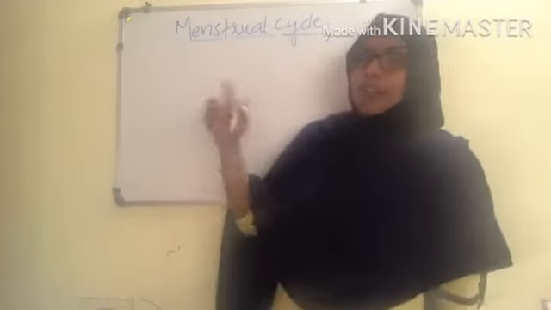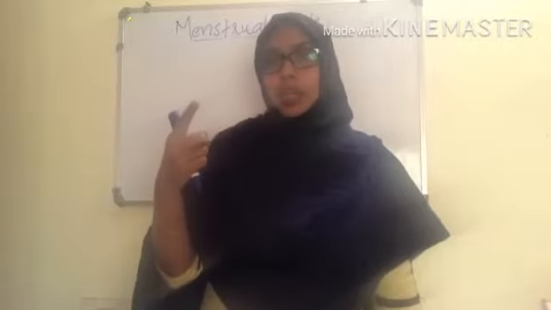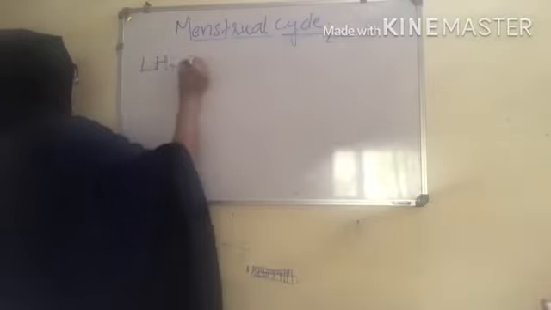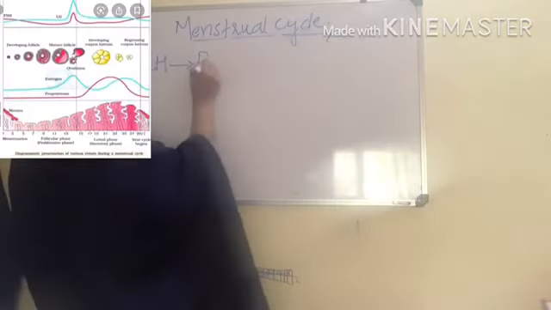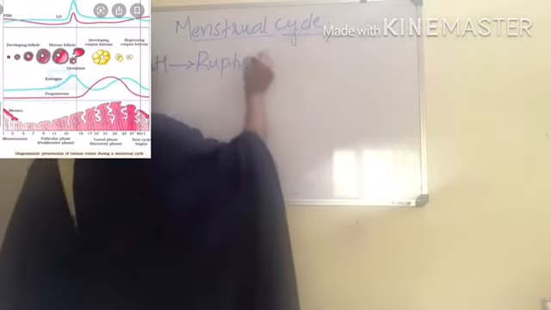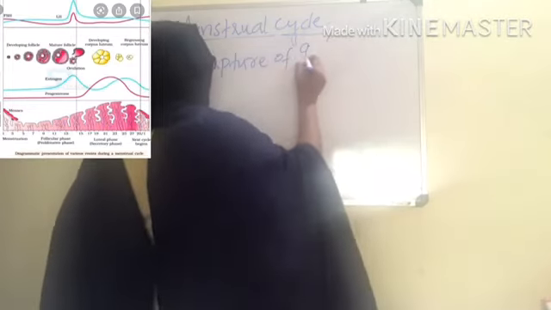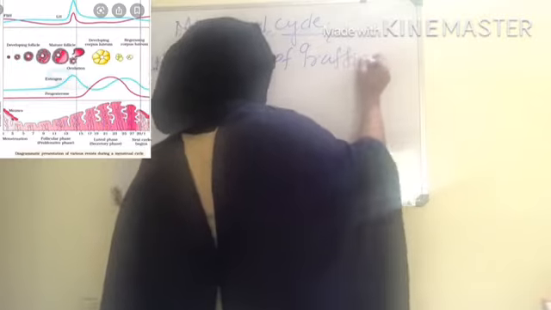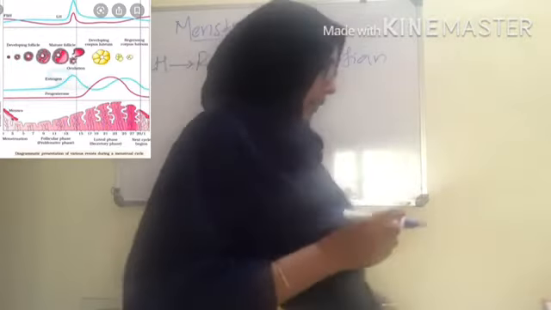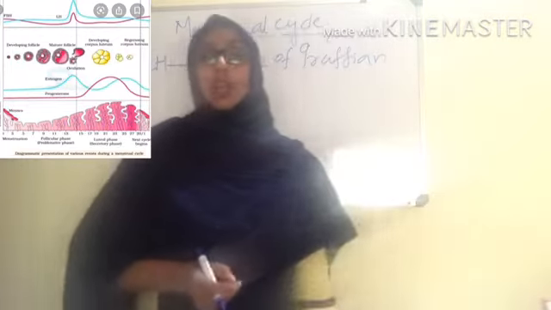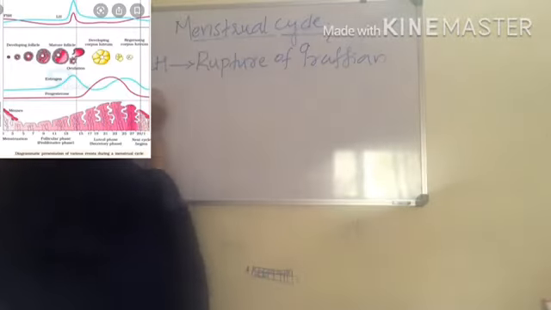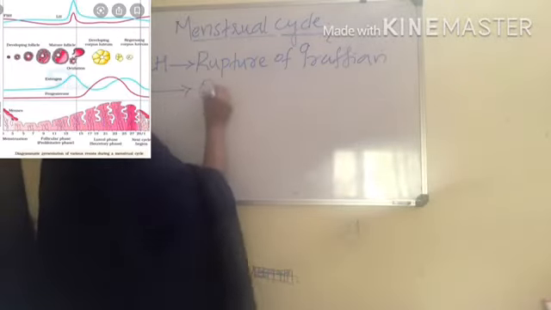In the follicular phase, the Graafian follicle had matured, isn't it? And due to the LH surge, the LH induces the rupture of this Graafian follicle. That rupturing of the Graafian follicle results in the release of the ovum.